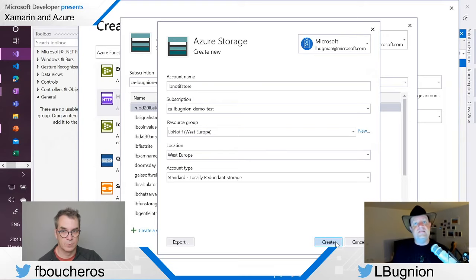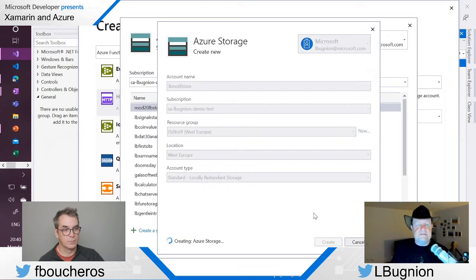And now this is going to do exactly the same thing that we do in the portal when we create an Azure storage account. It's going to allocate some resources. It's just going to take a few seconds. Storage accounts are pretty fast to create. And then after that, it's going to tell us, all right, that's ready. Then we can move on with the creation of the function application this time.